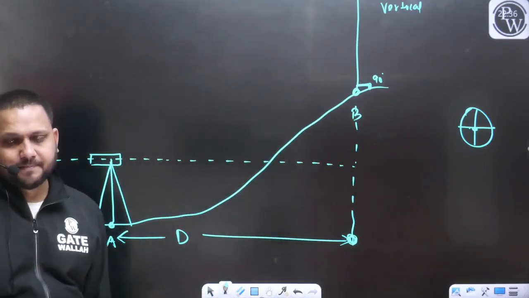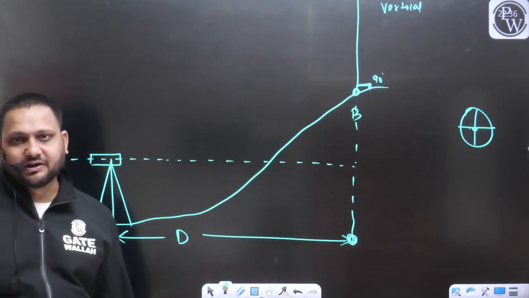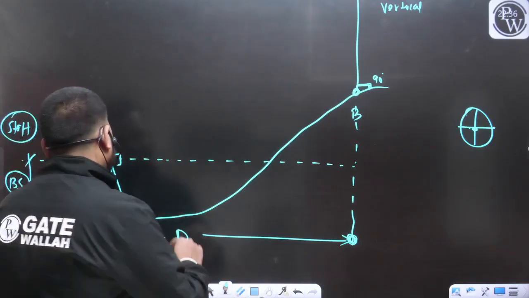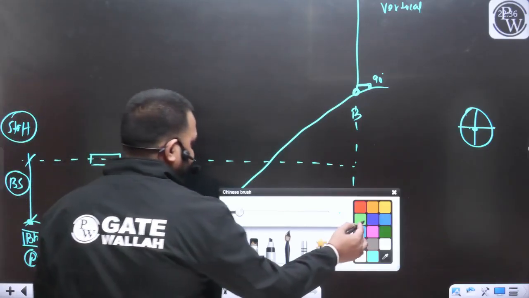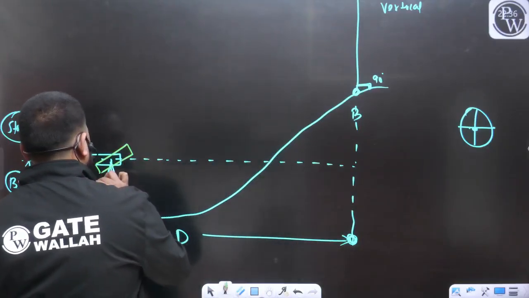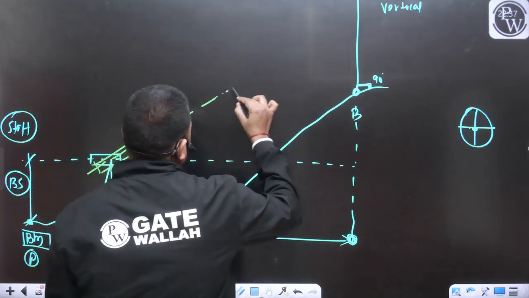So now how can you define the horizontal distance? This is the first point. Now in this case, I will measure some elevation angle, something like this. So I have to sight the staff something like this.